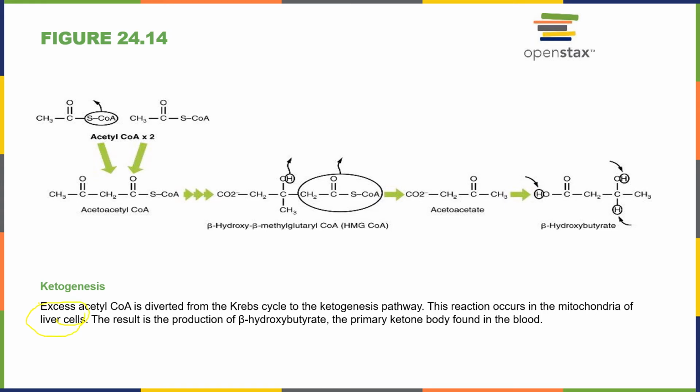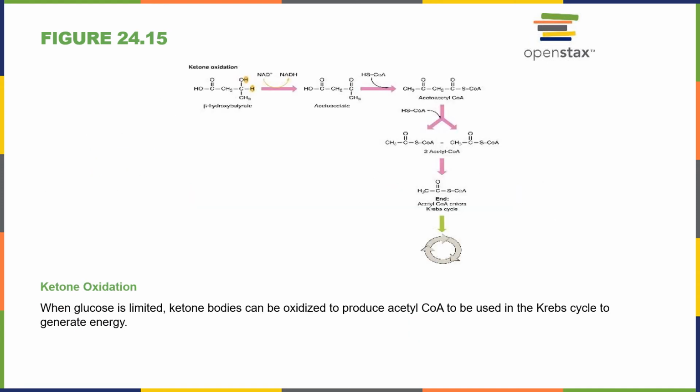Liver is doing a lot of things for us. The result is the production of beta-hydroxybutyrate, the primary ketone body found in the blood. So when we don't have enough glucose, that ketone body can be oxidized to produce our acetyl-CoA, right? So then we can use that in the Krebs cycle.